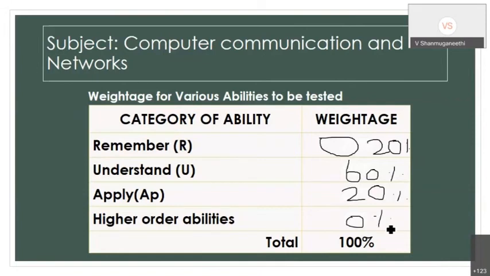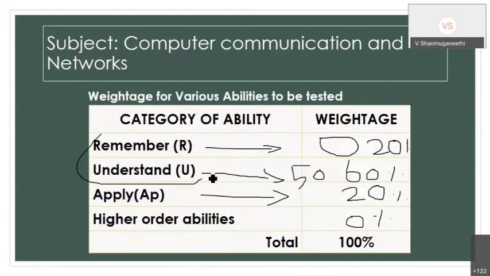As a teacher, you are a subject expert, so you must have an idea how much remember ability you want to set for the particular course, how much understand ability, how much application ability. Actually, I went to one college where the principal said, set the question paper and make the students at least pass, then you can put challenging questions. The meaning is that a minimum of 50 marks is set in remember and basic understanding, so that all the students will be able to answer that portion.